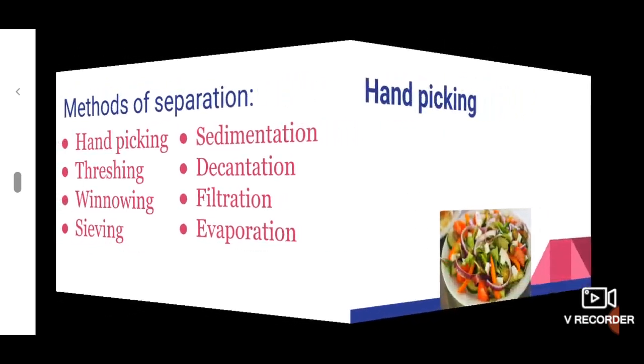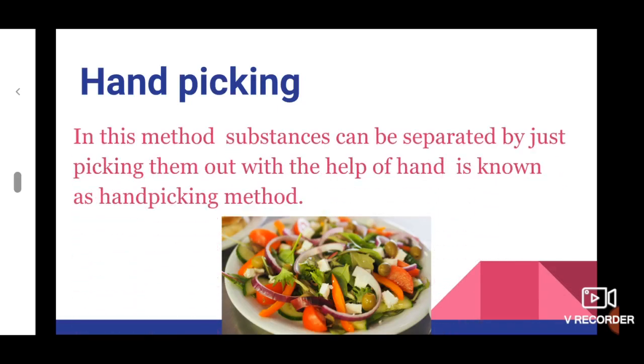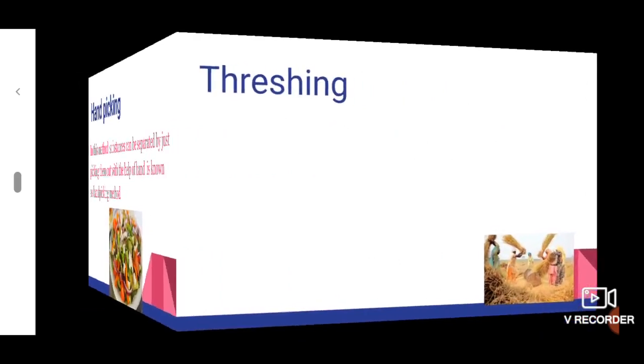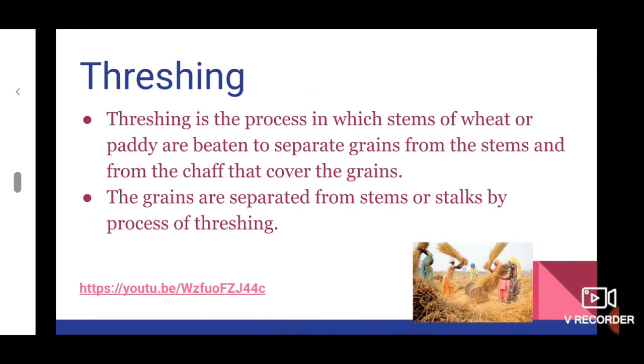Hand picking method. What is a hand picking method? Hand picking is one of the separation methods. In this method, the substances are separated with the help of hands. Next, threshing method. What is the threshing method? Threshing is one of the separation methods. In this method, the grains are separated from the stalk portion of the crops. Mainly, farmers used this threshing method.